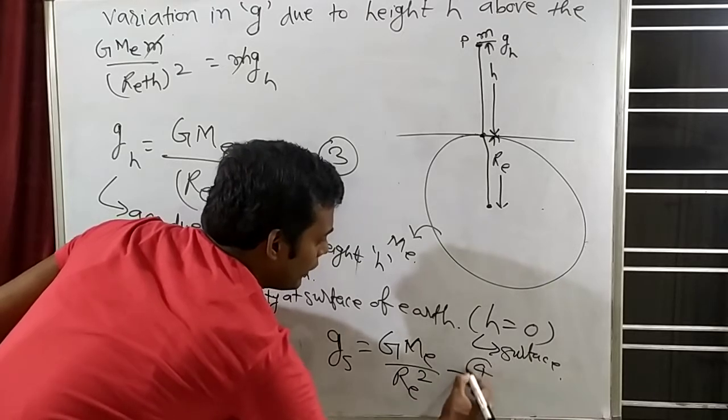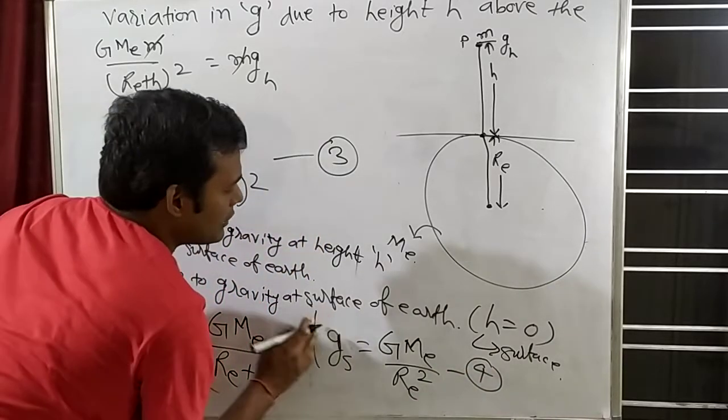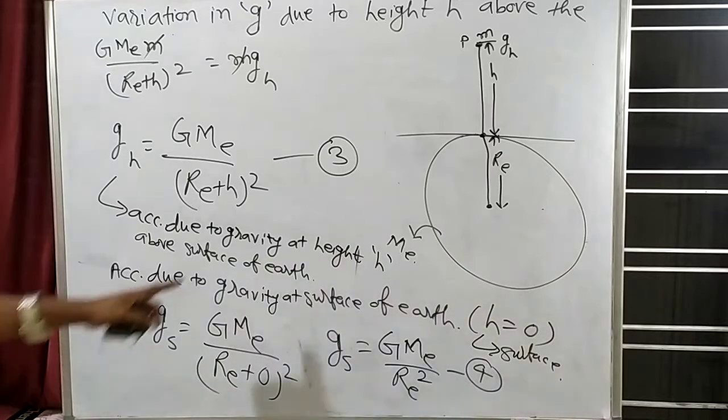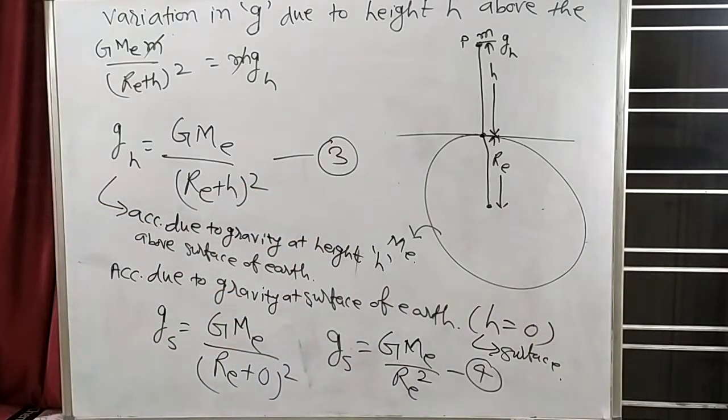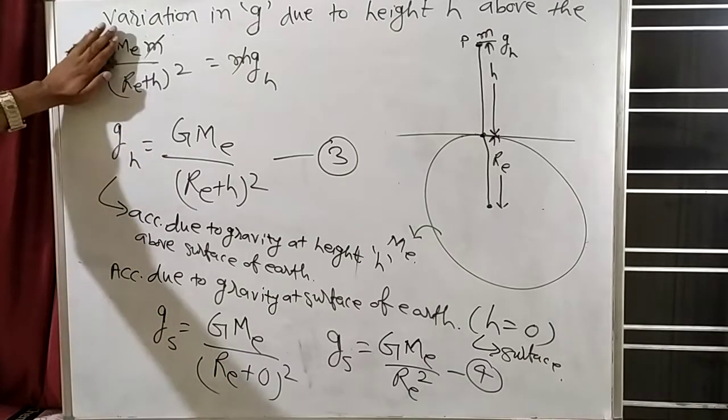Let's say this is our fourth equation. So this is third, this is fourth. So we have three. Now see what I will do.